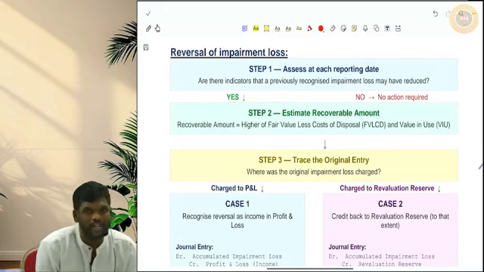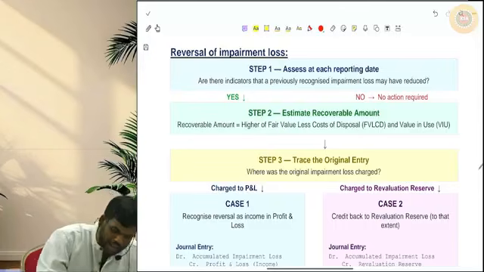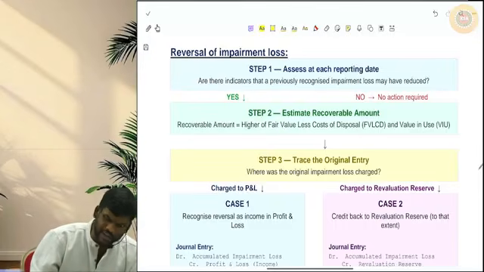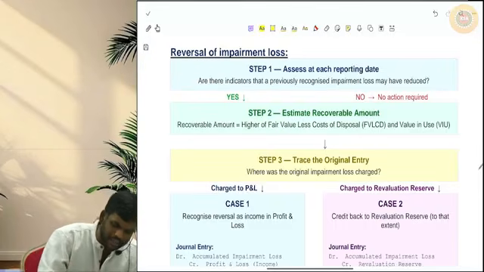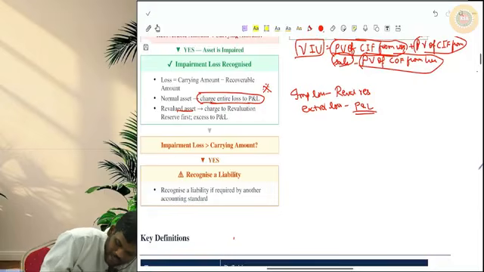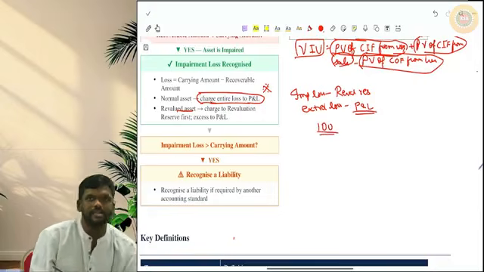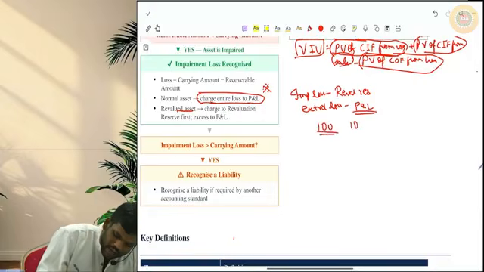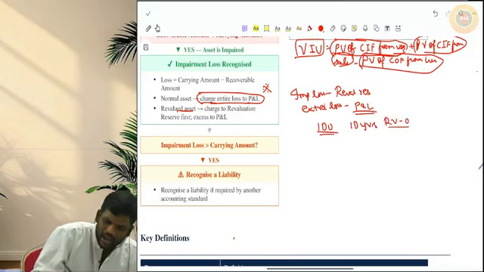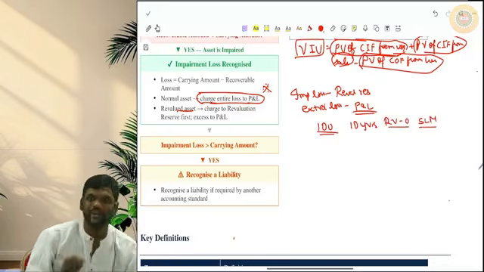Sir, now I have indicators of reversal of impairment loss. In that case, what should I do? Remember, listen to this carefully. Let me explain this very, very important point through an example. Let us assume we have purchased an asset for 100 rupees and useful life is 10 years. Residual value 0 and they are following SLM, straight line method.